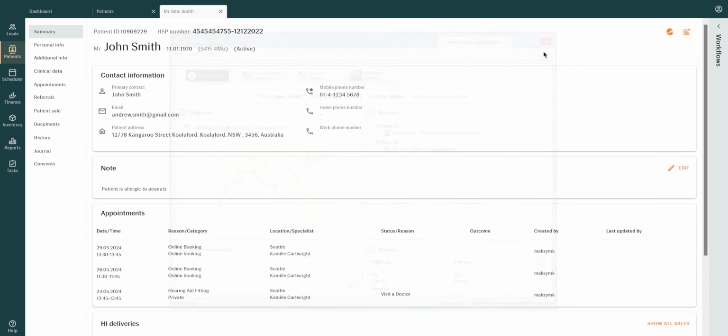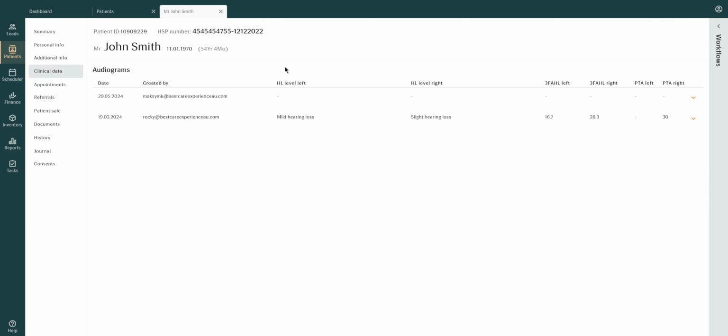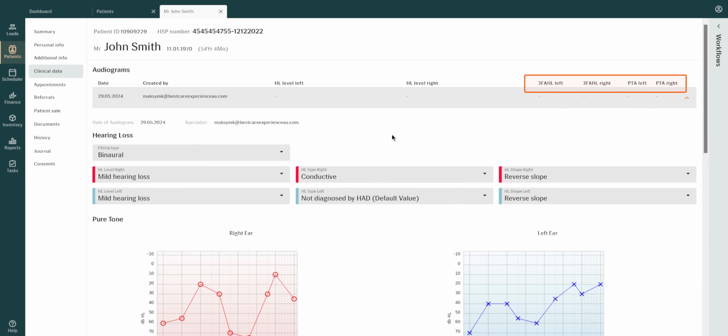When you view the audiogram in Manage, you can categorize the hearing results. Select Clinical Data from the left menu. You'll find a patient's stored audiograms here. Click on an entry to expand session details. Three-frequency average and pure tone average information is found on the right.